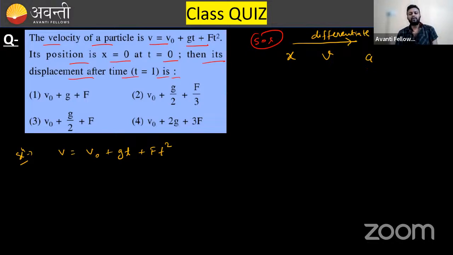Are you getting what I'm saying? If velocity is given and they are asking you the acceleration, that means you need to differentiate. Now, what happens if you are moving in the other direction? If they have given you some acceleration and want you to calculate position or velocity, then you should integrate. Differentiation and integration are the basic things that you have learned in the classes.